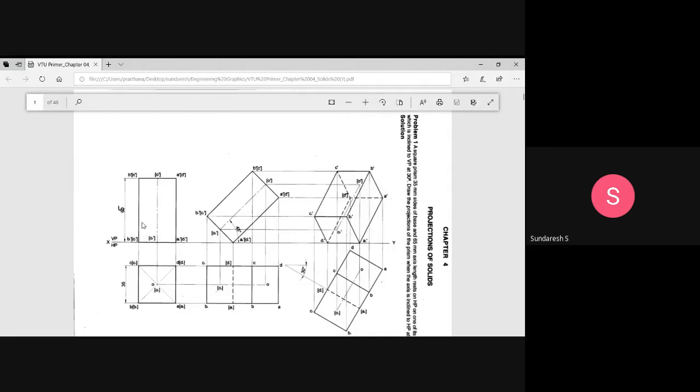And now we have to project it. So draw the projector lines, and we are going to get the axis line also. Axis length is 60 millimeter. So measure the axis length above the XY line, 60 millimeter, then project it, and you will get the front view. This axis line should be a chain line. There should be a difference between the visible line, the invisible line, and the axis line.